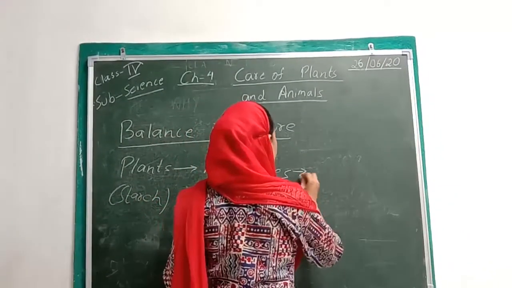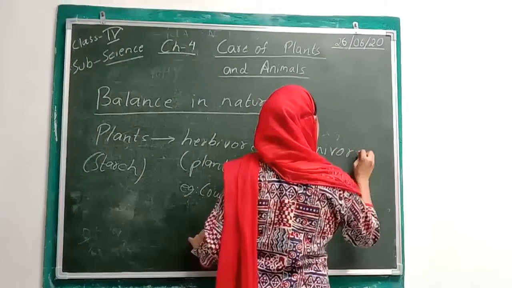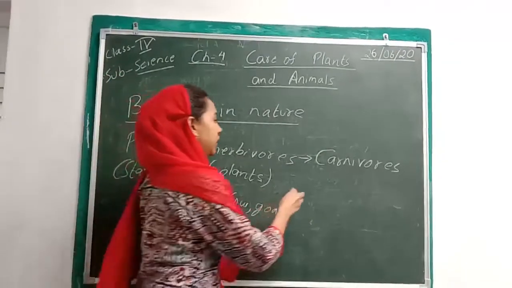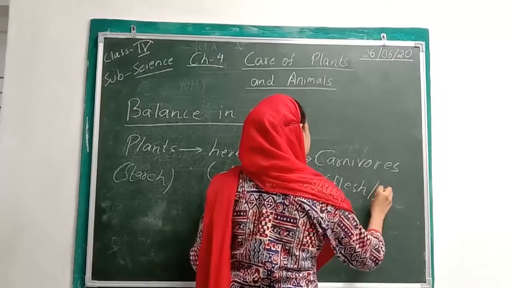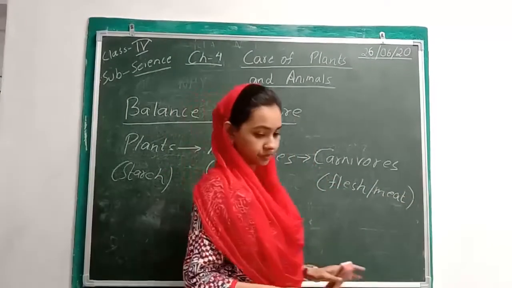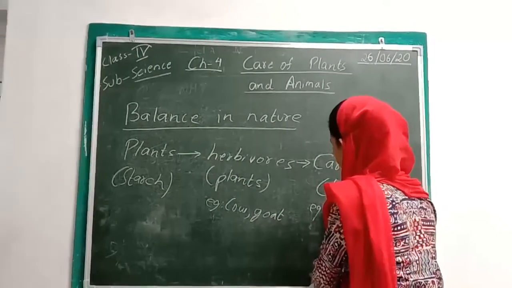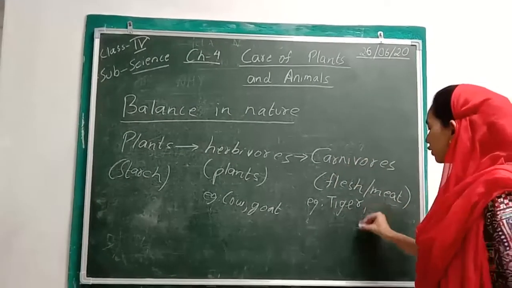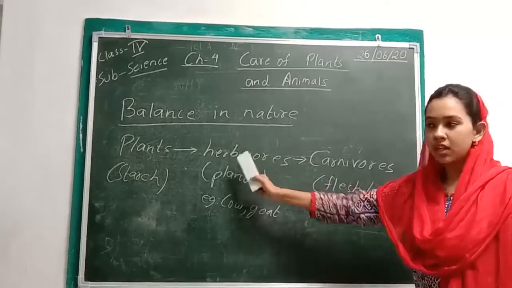Now again, there are certain animals which eat only flesh or meat. They are known as the carnivores. These are the animals which eat only flesh, or you can say meat. For example, among the carnivores, we have tigers and wolves. So you can see that the carnivores are getting their energy from the herbivores.